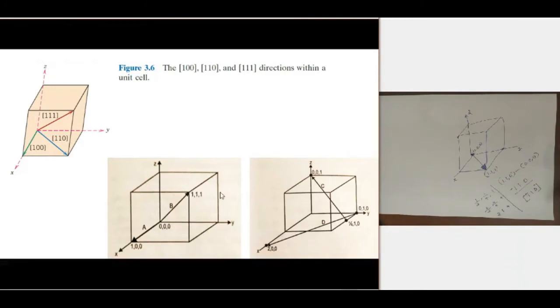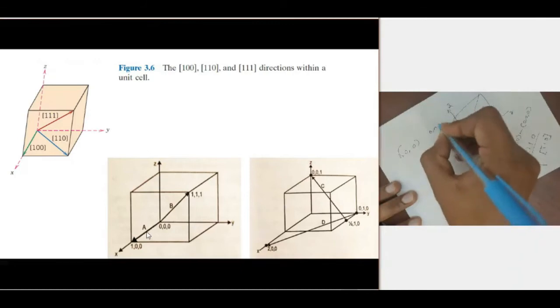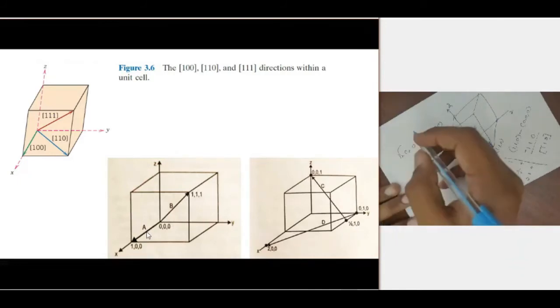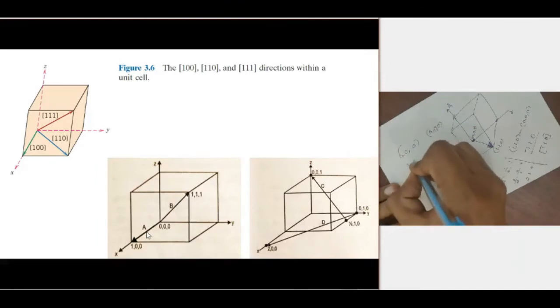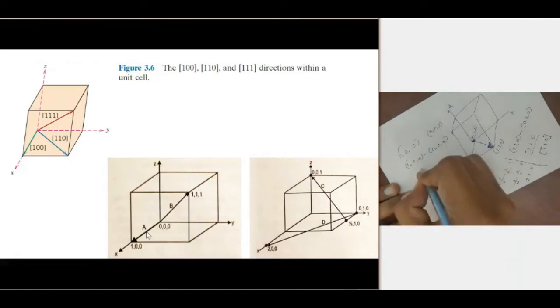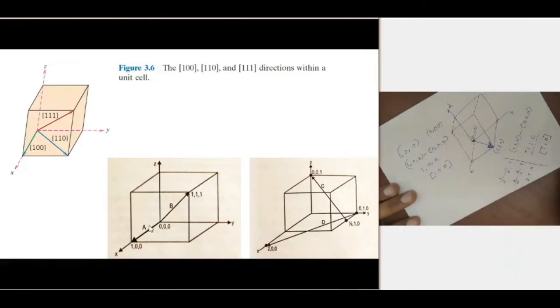Subtract the tail point from the head point: 1, 0, 0 minus 0, 0, 0. There is no fraction required, so the direction will be [1 0 0] in square brackets. It is the direction of A.